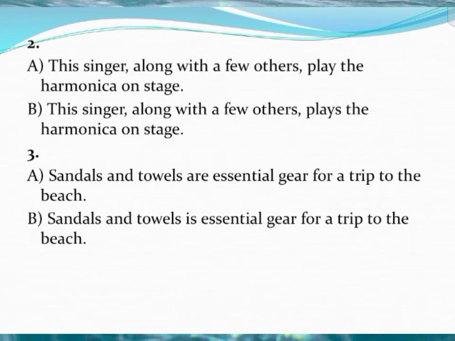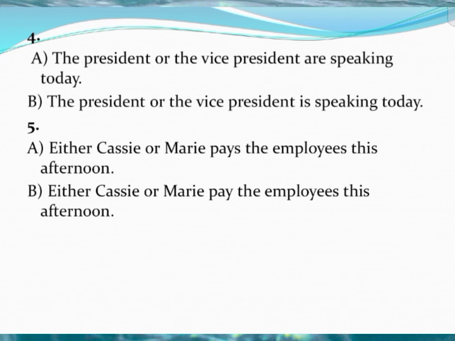Now I have given some questions for you. You can read out the questions, then you can give me the answers. Sandals and towels are essential for a trip to the beach, or sandals and towels is essential for a trip to the beach. Fourth sentence: The president or the vice president are speaking today. The president or the vice president is speaking today. Either-or is the fourth sentence. Fifth one: Either Cassie or Mary pays the employees this afternoon. Either Cassie or Mary pay the employees this afternoon. The fifth sentence, whether pays or pay.